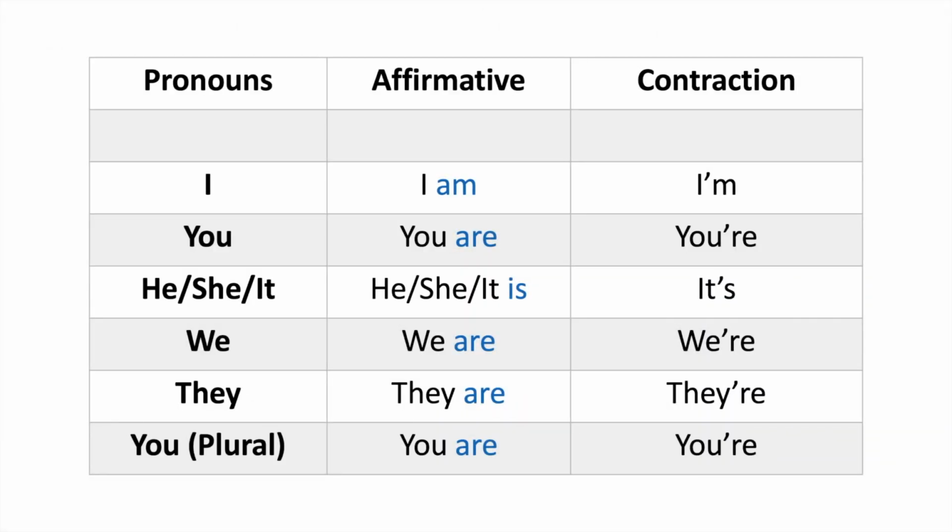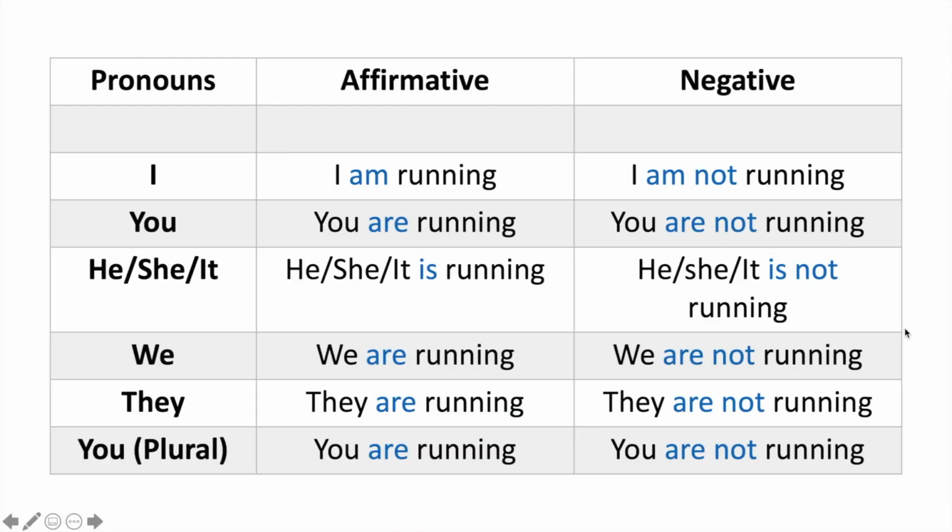Another form of these conjugations are the contractions of these verbs. So for example, I am now becomes I'm, you are becomes you're, it is becomes it's, and so on and so forth. Another present tense example is the present participle, more commonly known as the -ing ending. For this, we will need another verb to conjugate into the participle. So for this example, we are going to use the verb to run and conjugate it into running.